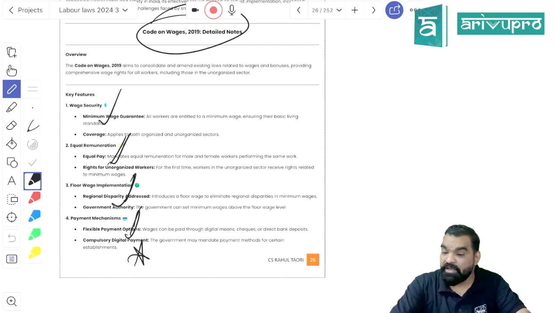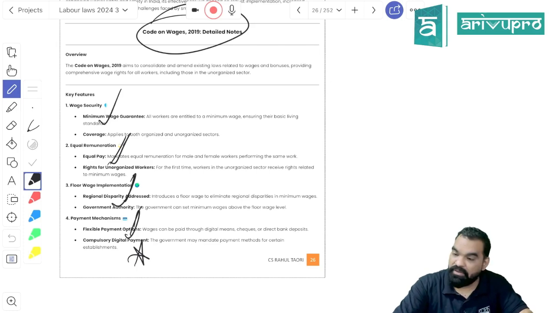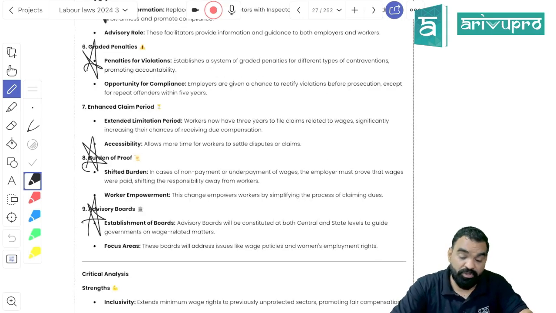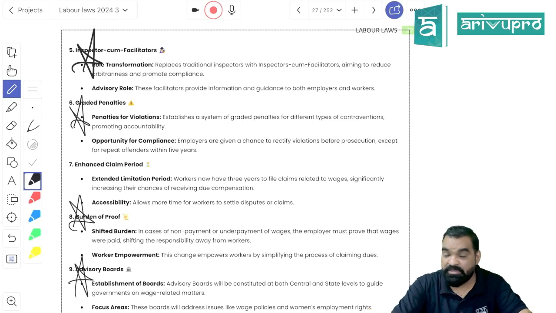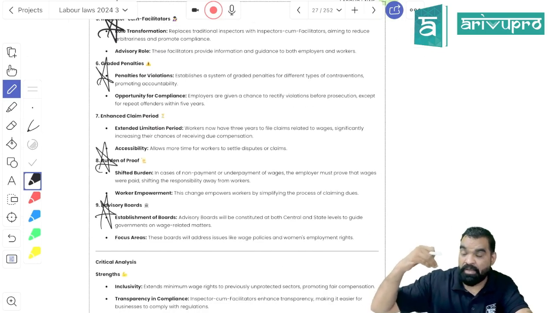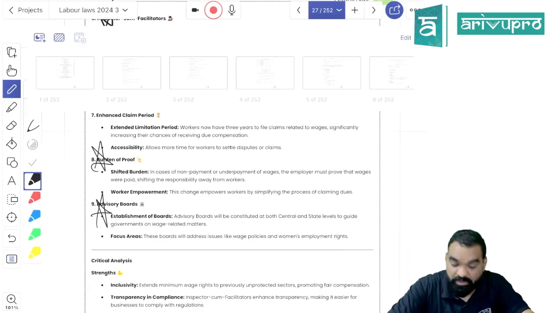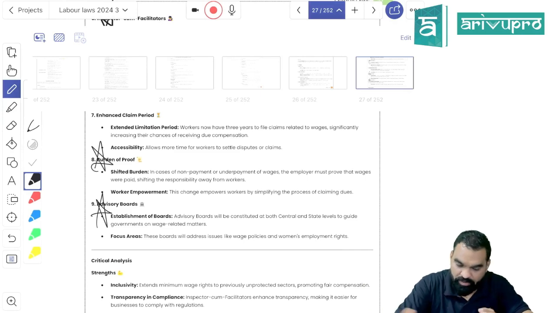The second one is a floor rate at central level. The third one is payment should be through digital means only. The inspector should act as a facilitator to support better compliance by the employer. Graded penalty has been launched, meaning there are slab rates for the penalties. Burden of proof lies on the employer, not on the employee now.